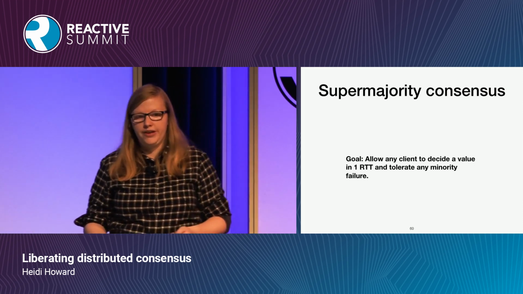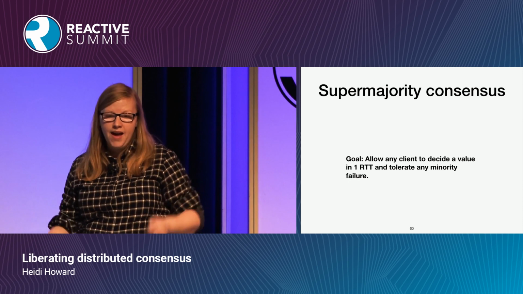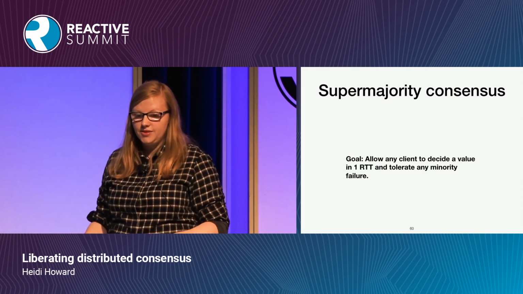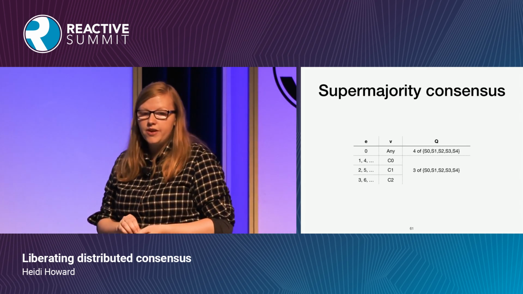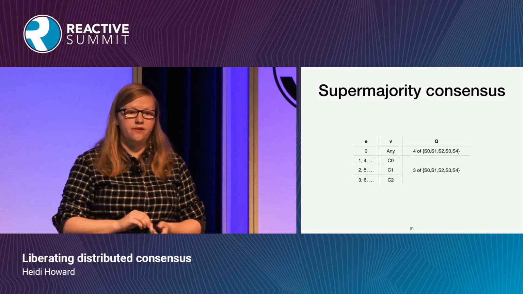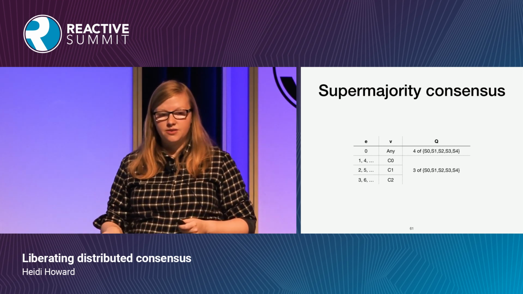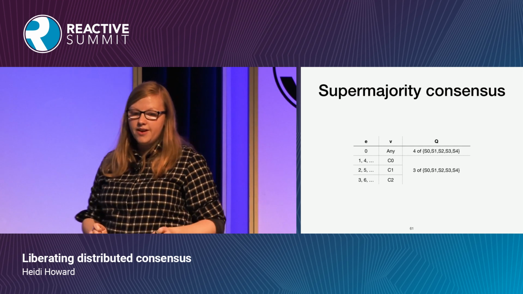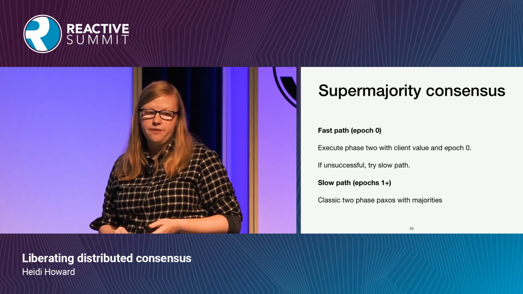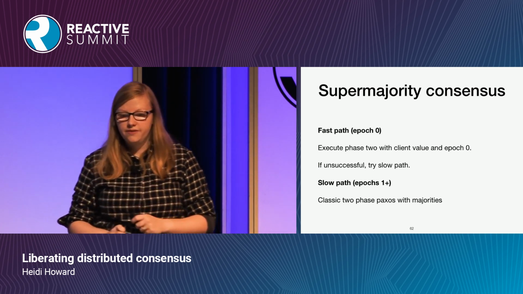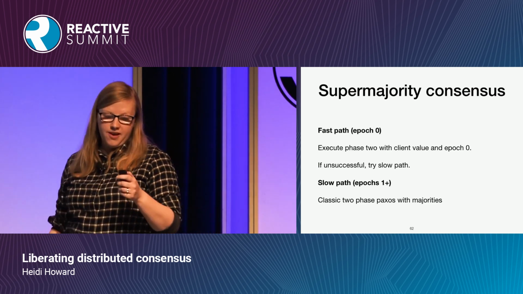So what if we don't have co-location? What if we still want to achieve 1 round trip with handling minority failures from any client, and we're not co-locating our servers? We can do that. What we can do is use what's known as supermajorities. So for epoch 0, we could use any 4 of 5 servers. And for epochs 1 onwards, we can use our standard textbook Paxos majorities. Again, we have 2 routes when we're trying to reach consensus. We have the fast path, that's using this epoch 0. You can skip phase 1 entirely, jump straight to phase 2, and propose the value that you want. If you're not successful, however, you have to fall back to using the slow path.